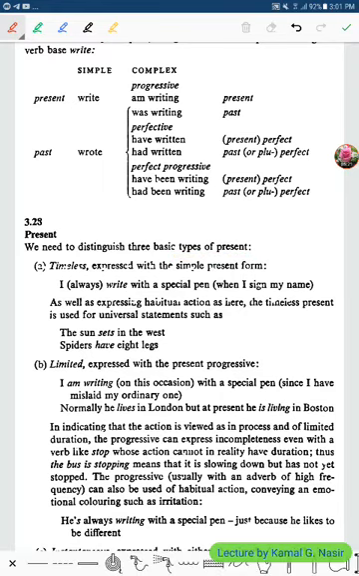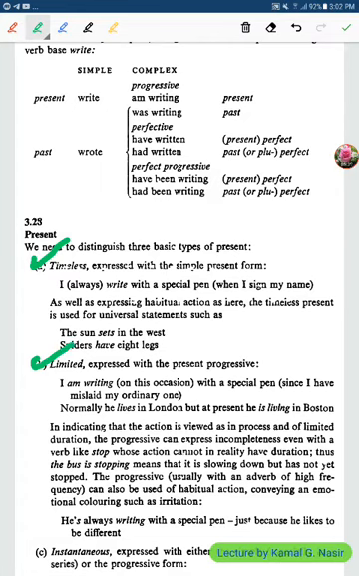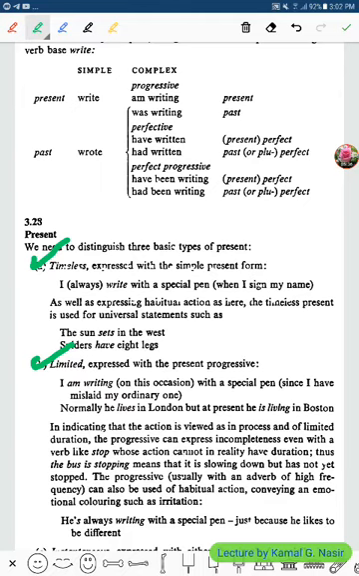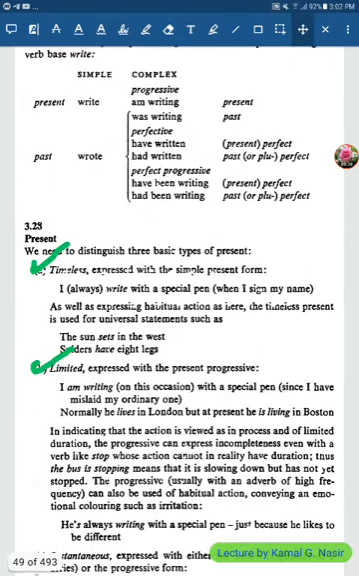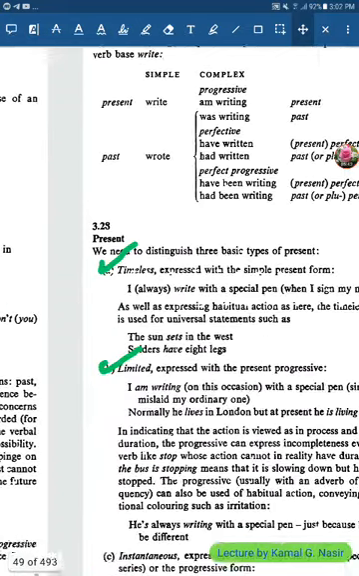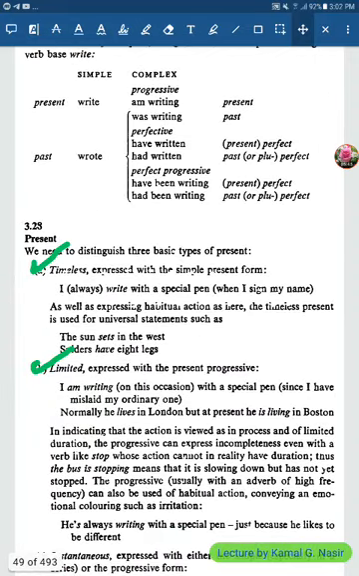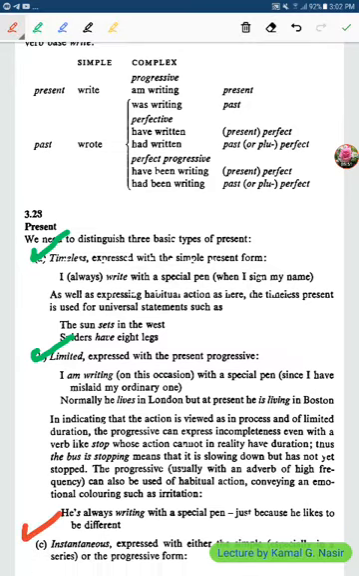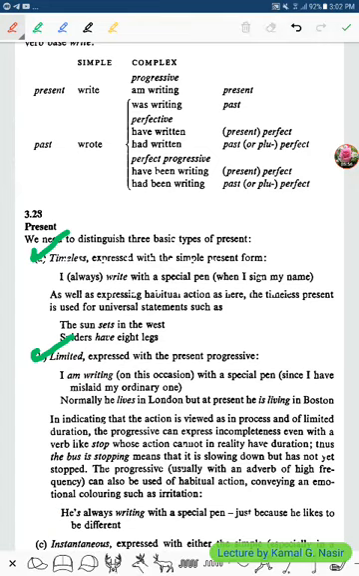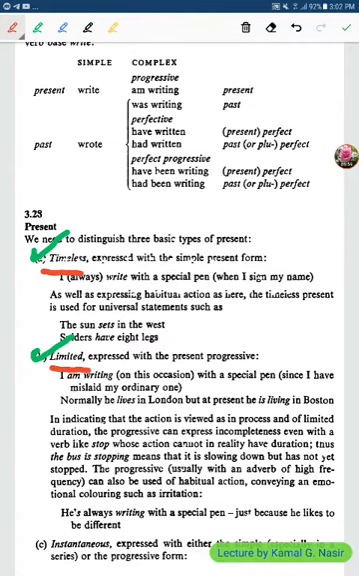What are the types of the present? One is timeless. No specific time is related to the present. The second is limited. The third is instantaneous. So it is either timeless, or limited, or instantaneous.